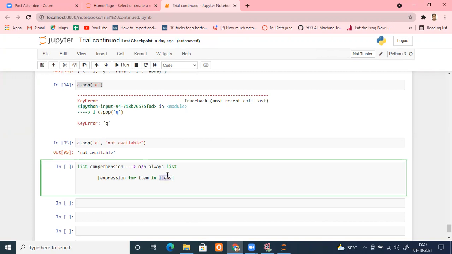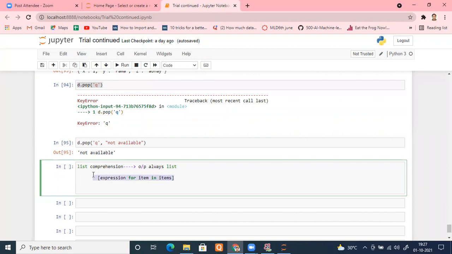Immediately the question should come to you: okay, sir, why is this happening? This is an iterable, and we are creating a list. Of course, it is always going to be a list. But here, only a list doesn't matter. You can put any iterable here. For example, let me create that so you can understand the idea.